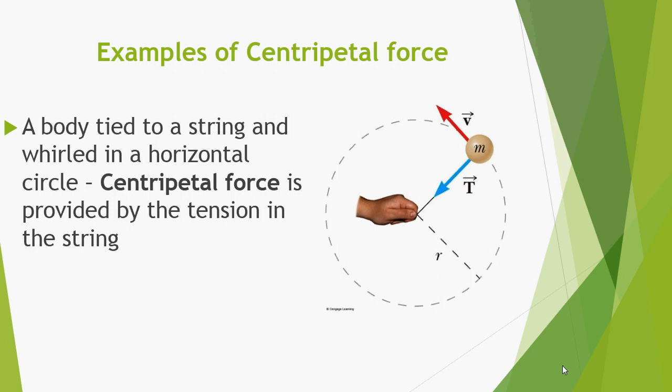Centripetal force, the force which compels the body to move in a circle, is called centripetal seeking force or centripetal force. For example, for a body tied to a string and whirled in a horizontal circle, centripetal force is provided by the tension in the string. So in this diagram, tension T, which is directed toward the center of the circle, is produced in the string. This tension T is responsible for producing the necessary amount of centripetal force for the revolving body.